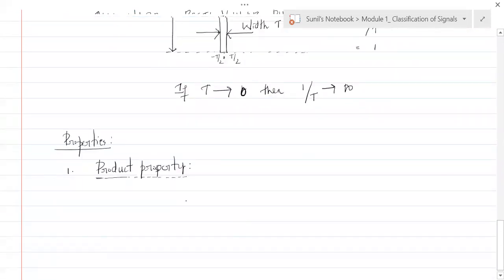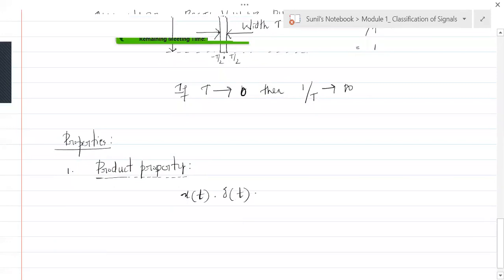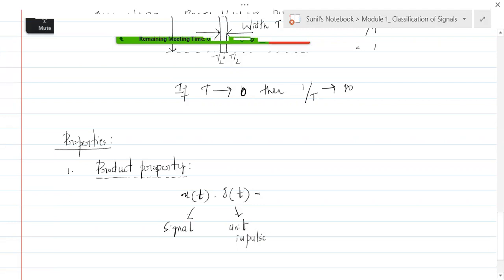Suppose you have x of t and you multiply this x of t with delta of t, what would happen?